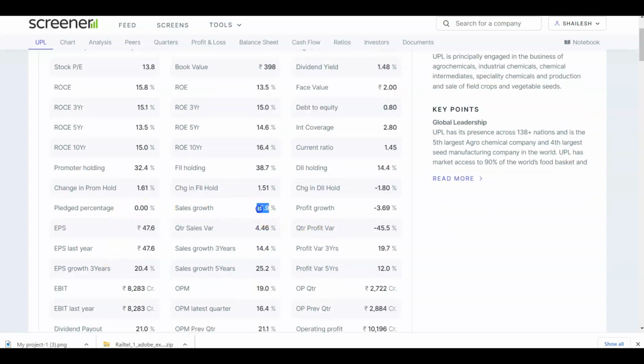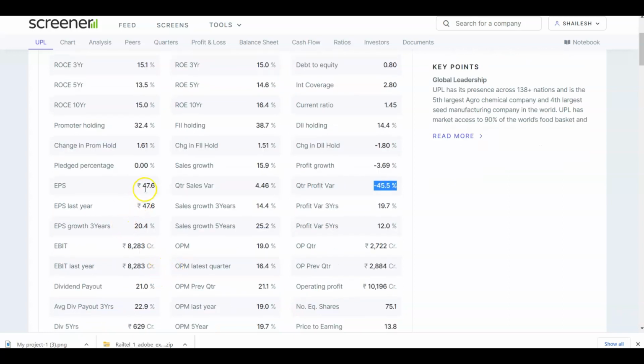The sales growth CAGR is 15.9%, and the profit growth CAGR is in negative territory. For 3 years, the average sales growth is 14.4 and the average profit growth is 19.7. For 5 years, the average sales growth CAGR is 25.2 and the average profit growth CAGR is 12%. In the last quarter, it degraded by minus 45.5%.